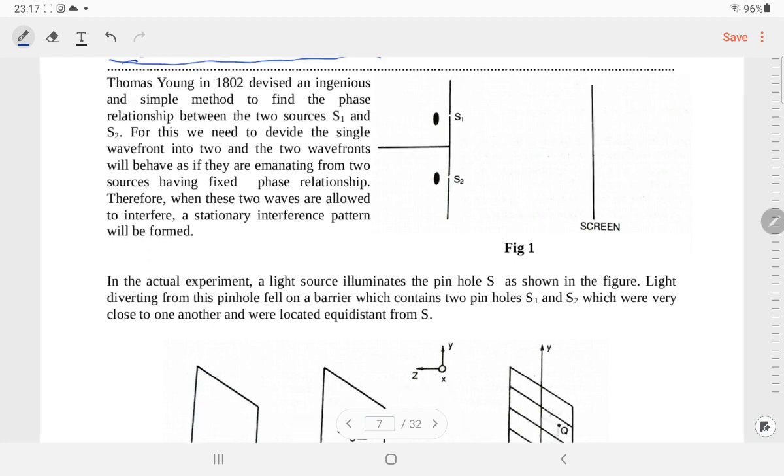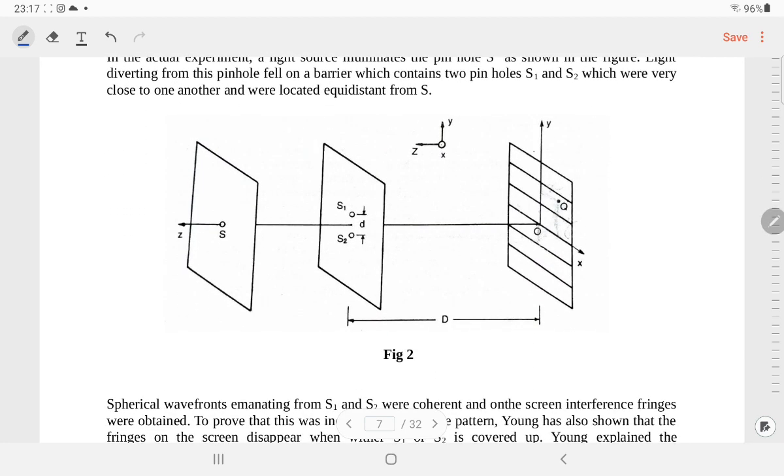Suppose in this picture, this is the source and this is a single pinhole. Light falls on it, and after passing through the pinhole, the light is directed in a particular direction and collimated. Then it falls on this plane, or a kind of sheet, where two slits, S1 and S2, are made, as you can see in the diagram.